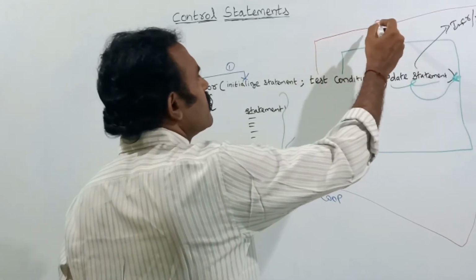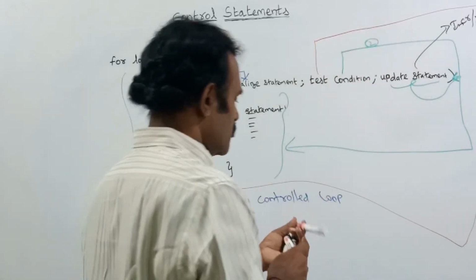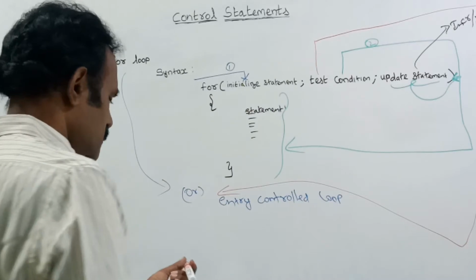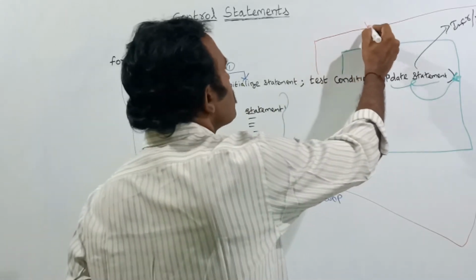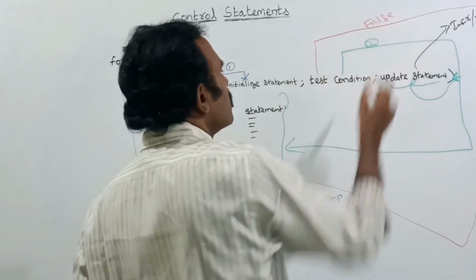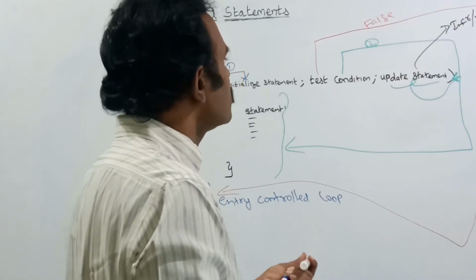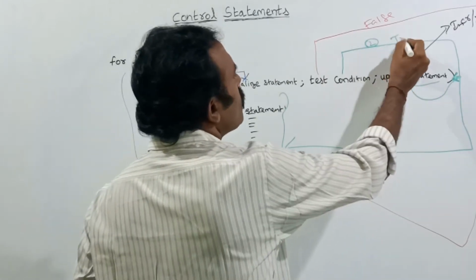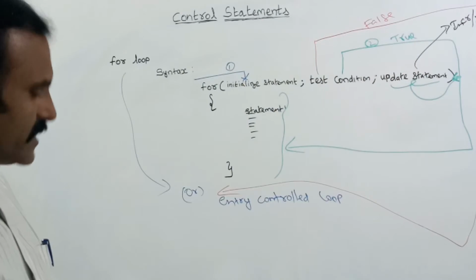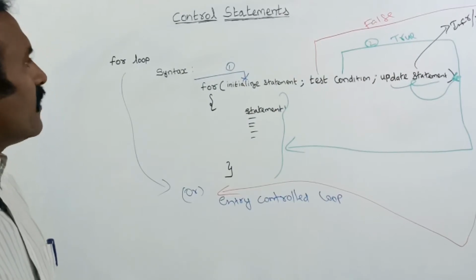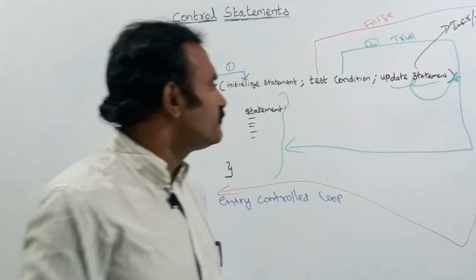If the condition is false, it comes outside. Here, if the condition is true, it goes inside. In this way the for loop will work.